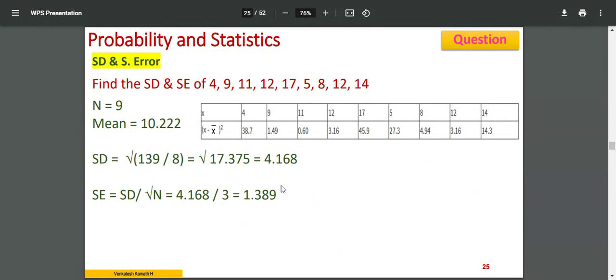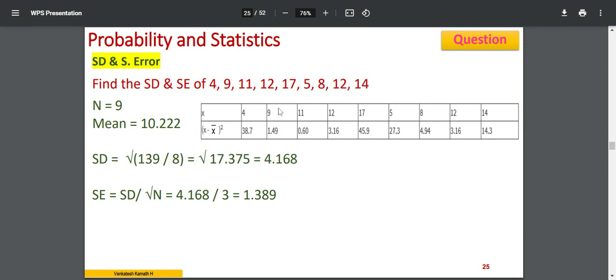Here there is a problem, just to give you an idea how this works. You have the numbers 4, 9, 11, 12, 17, 5, 8, 12, 14. So these values are there, and the sample size is 9. Now you have to calculate the mean of it. Mean, you know how to calculate. That is, sum it up and divide by 9. That gives you 10.222. This value, you get it.